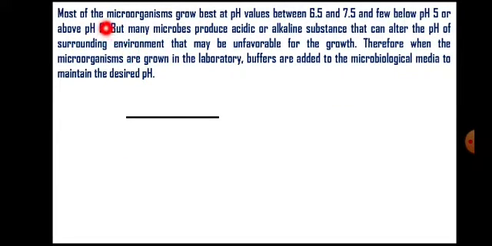Most microorganisms tend to grow at pH values between 6.5 and 7.5, meaning the most suitable environment is near neutral, and a few microbes grow below pH 5 or above pH 9. These organisms are extremophiles, acidophiles.